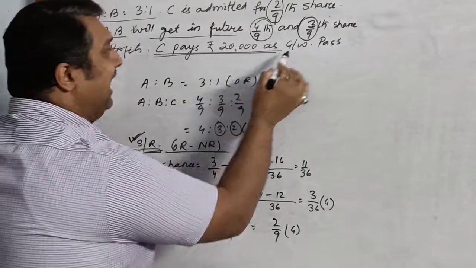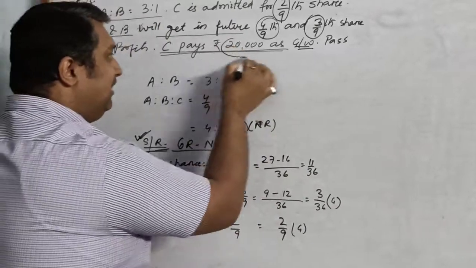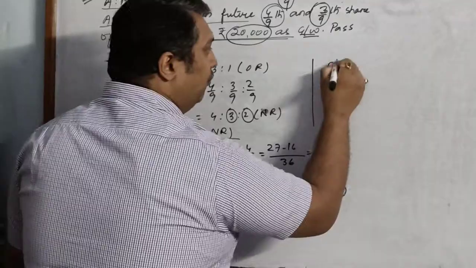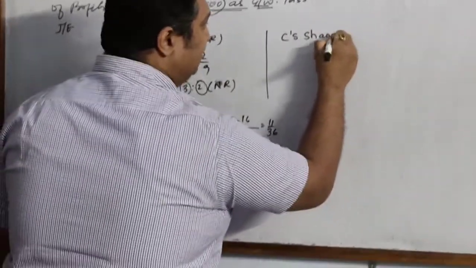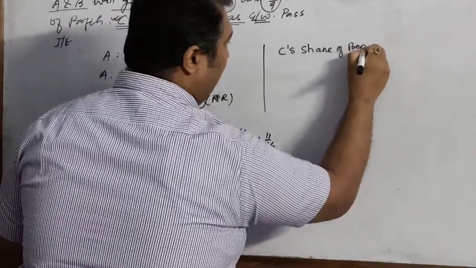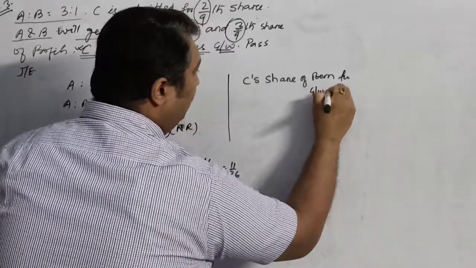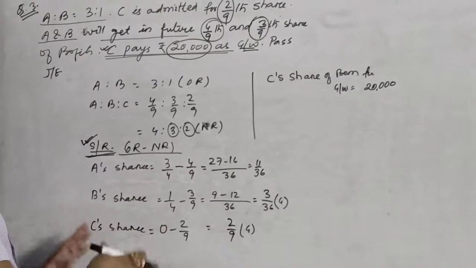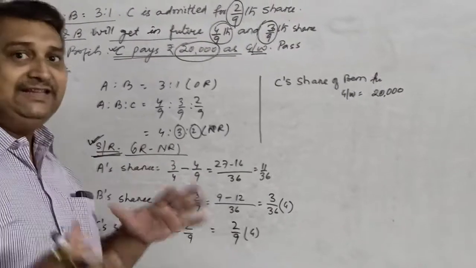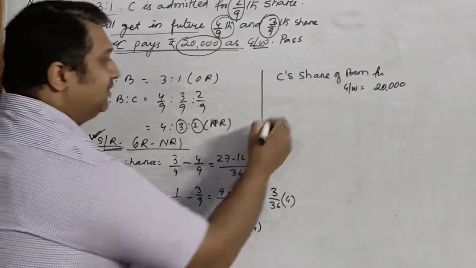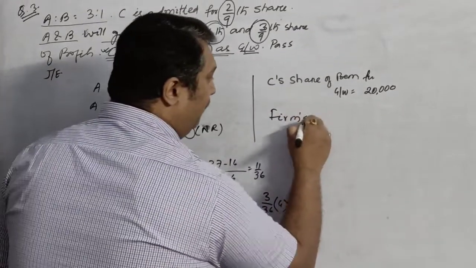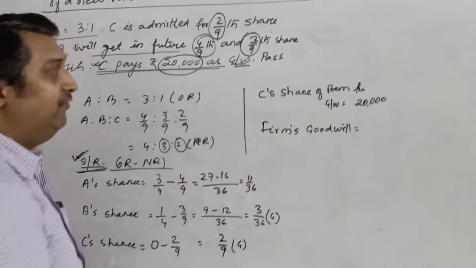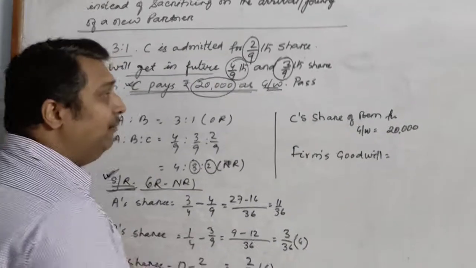Now, what we are supposed to do, children, is that over here it is written that C pays rupees 20,000 as goodwill. That means this 20,000 is the goodwill of C. So here you will write C's share of premium for goodwill. How much goodwill has been brought by him? 20,000. But in such type of questions where you have sacrificing and gaining both, you are supposed to calculate the firm's goodwill. Now you will ask, how will we calculate the firm's goodwill? So there is a formula for this.